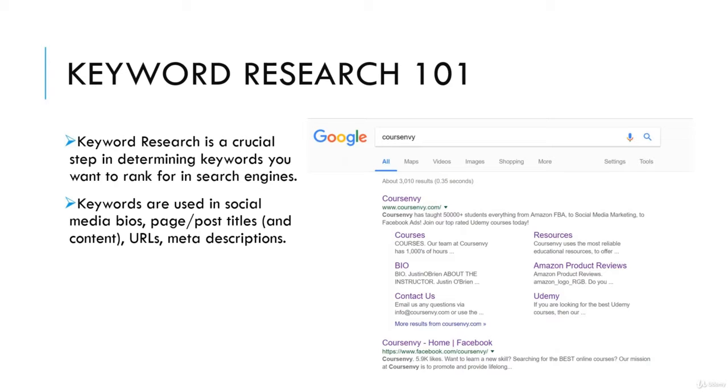Keyword research is a crucial step in determining keywords you want to rank for in search engines. Keywords are used in social media bios, page and post titles, and within the content on those pages, within URLs, within meta descriptions, YouTube video descriptions, social media posts, and on and on.